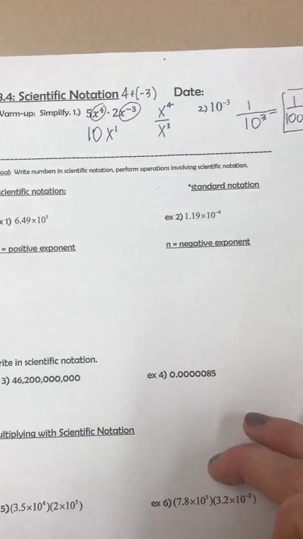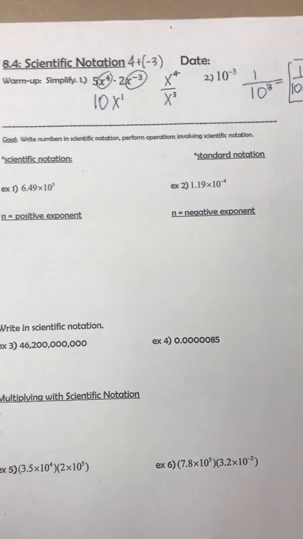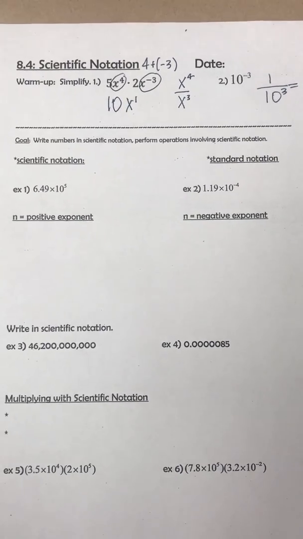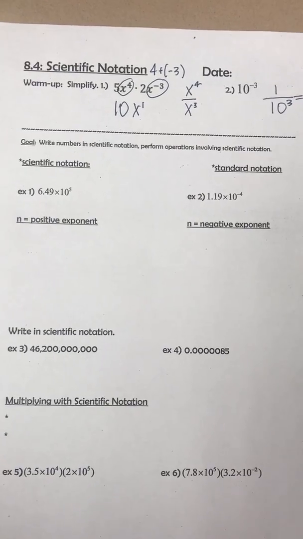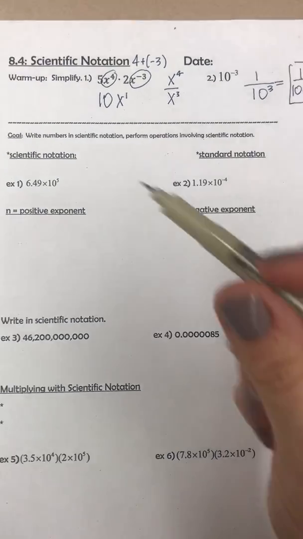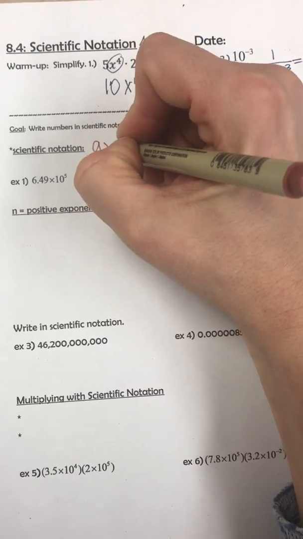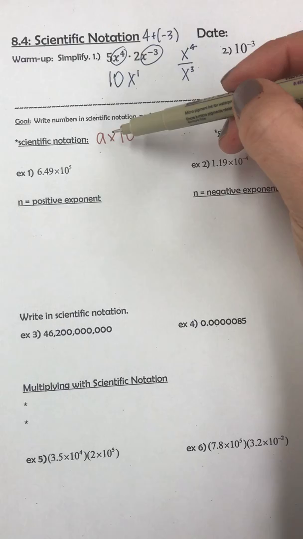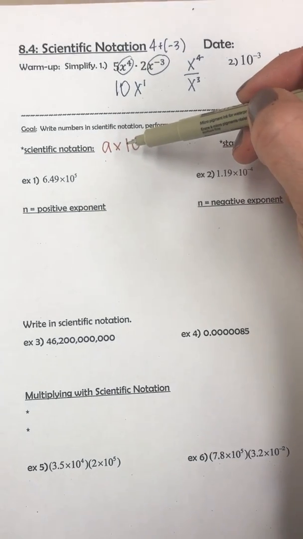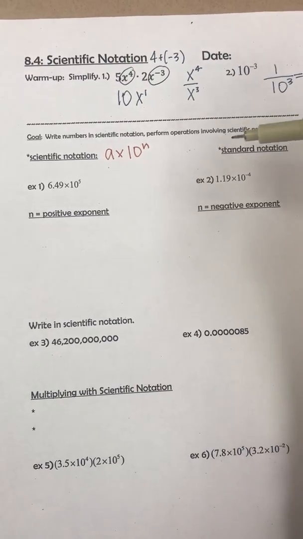So we're going to talk about scientific notation today, which is a way to express really small numbers. And obviously it's called scientific notation because we use it a lot in science classes or in kind of scientific problems. So scientific notation is written as a times 10 to the n power. Now we do use an x for the times symbol. It's the only time in algebra I really like to use an x for the times symbol.